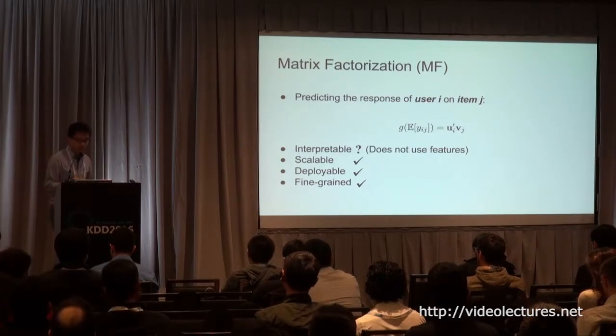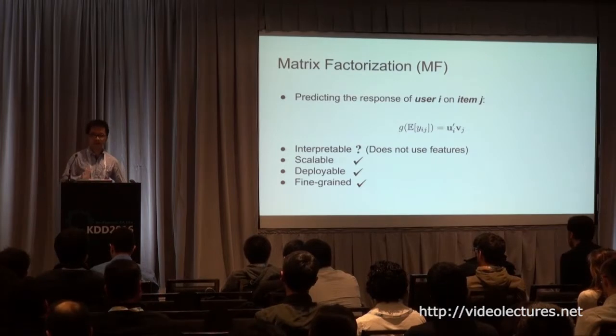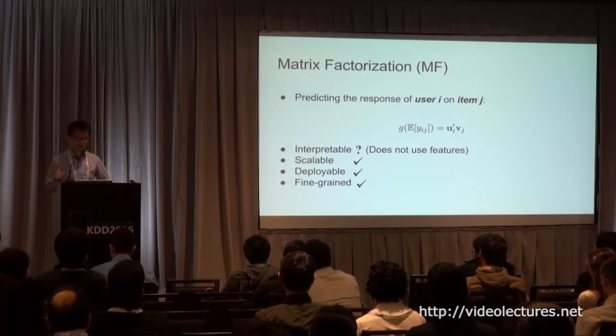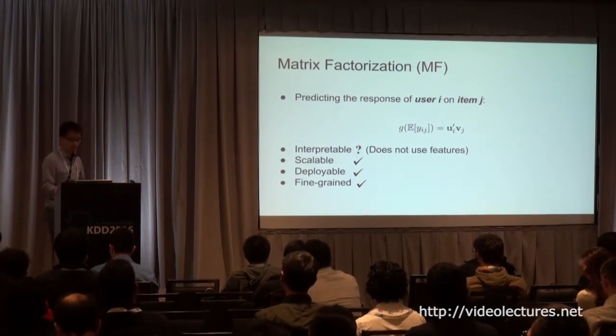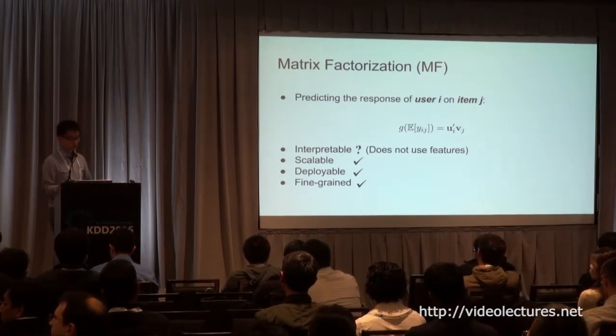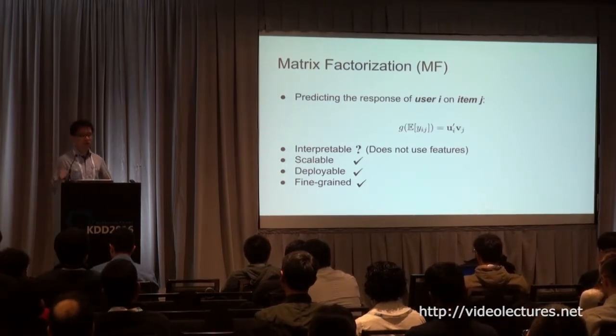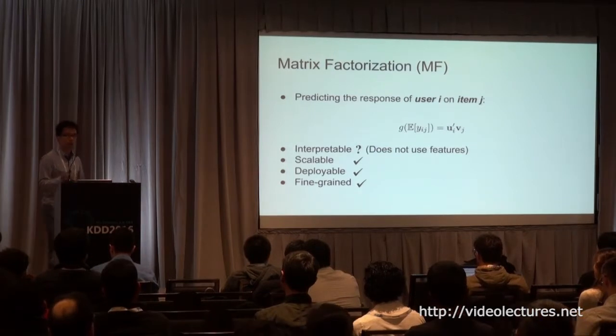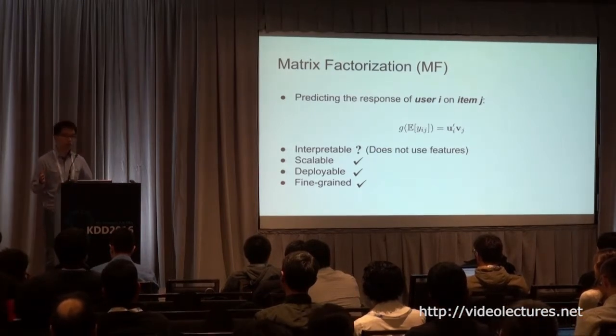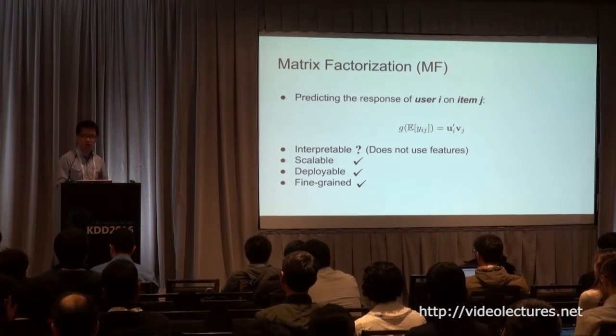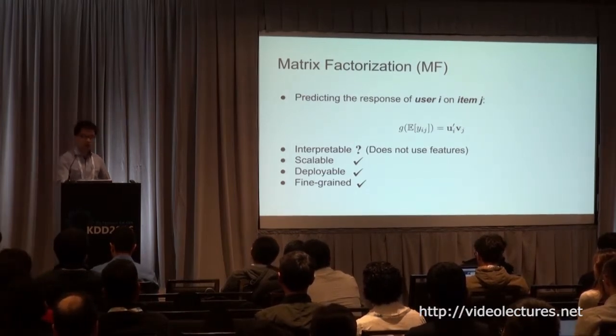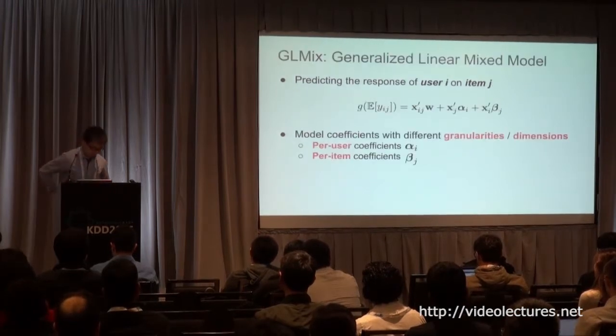The only question is that MF, like a vanilla MF, I'm not talking about all those advanced fancy versions of MF. A vanilla version of MF doesn't utilize features, right? In our case, our economic graph has so many rich features, and we want our model to be able to utilize those features, so that our modelers and data scientists can interpret the model.